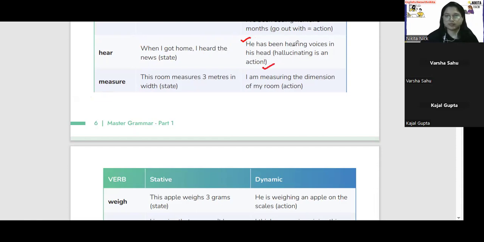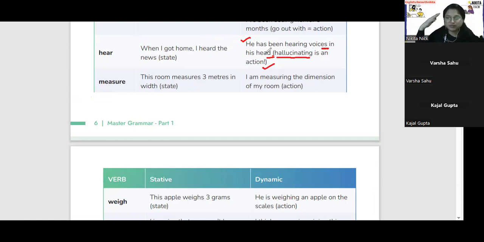He has been hearing voices in his head. Okay, this is hallucinating. Hallucinating is an action. Hallucination is an action. So he has been hearing voices in his head, meaning like the voices are getting into his head.